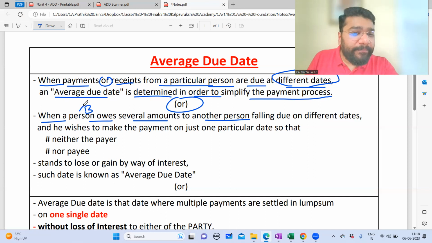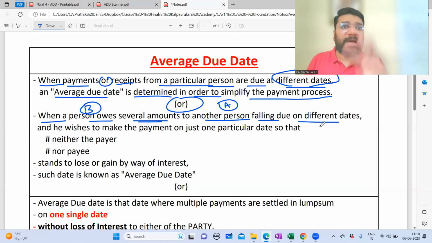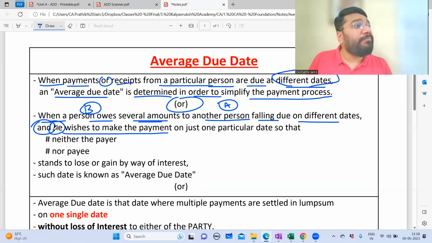Or when a person owes several amounts to another person, who is owing several amount here? Can I say B? Mr. B is owing several amount to another person. Who is another person? A, which is falling due on different dates. So it was falling due on 3 different dates in our example. And he wishes to make a payment. He means what? B. B is wishing to make the payment on just one particular date.